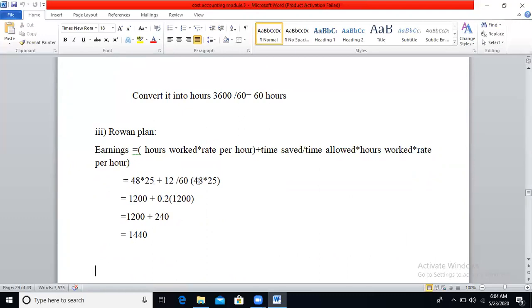Hours worked will be 48 into rate per hour is 25. So 48 into 25, 1200. 12 divided by 60, 0.2. 48 into 25, 1200. So 1200 plus 0.2 into 1200, 240. So 1200 plus 240, it will be 1440.